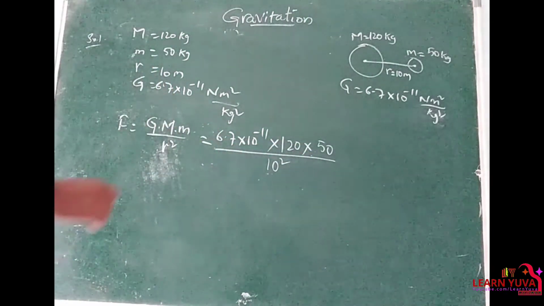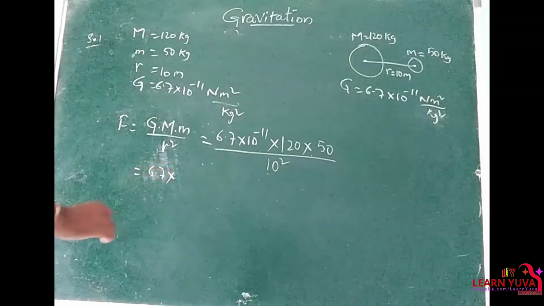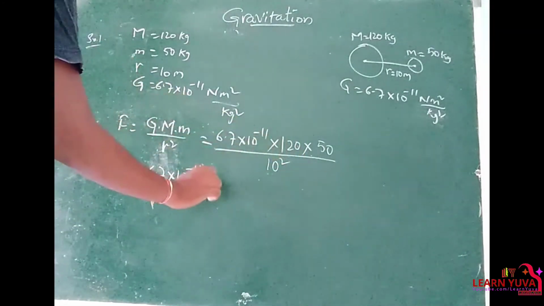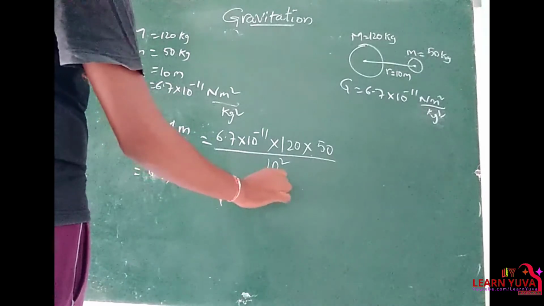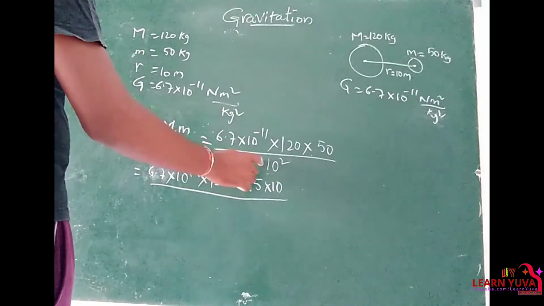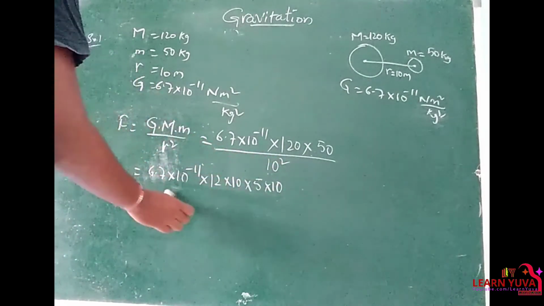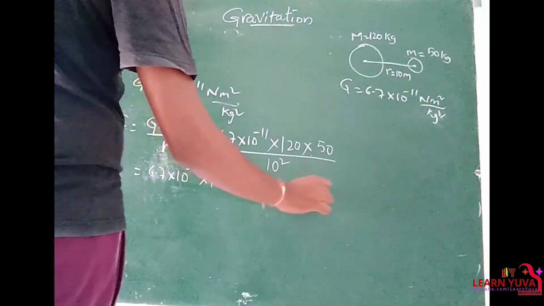Right? So that is equal to 6.7 into 10 to the power of minus 11 into 120, I am writing as 12 into 10, 50 I am writing as 5 into 10. By 10 power, there is no need to write by 10 power plus 2. If you send it to the numerator, that becomes 10 power minus 2.